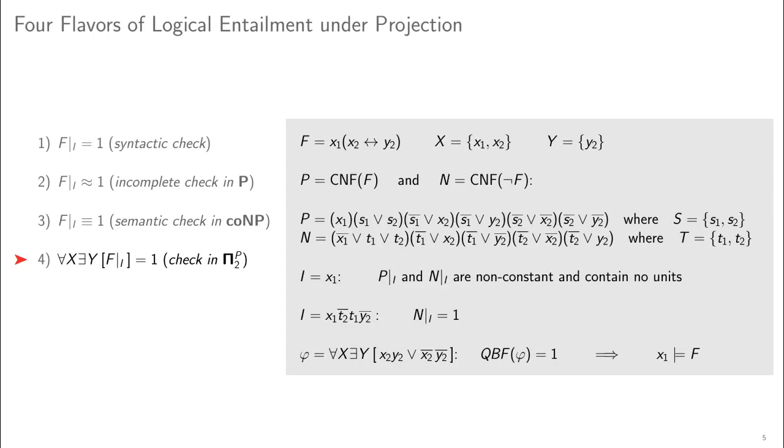The fourth test is the strongest and also the most expensive one. It captures precisely the entailment condition on the projection and involves a QBF oracle for checking it. In this example, x1 entails f, but none of the checks discussed so far is strong enough to determine this fact. The residuals of p and n under x1 are non-constant and contain no unit, and a SAT oracle called on n and x1 finds a model of n, that is, an extension of x1 which is a countermodel of f. A QBF solver checking phi instead returns true, showing that x1 entails f.